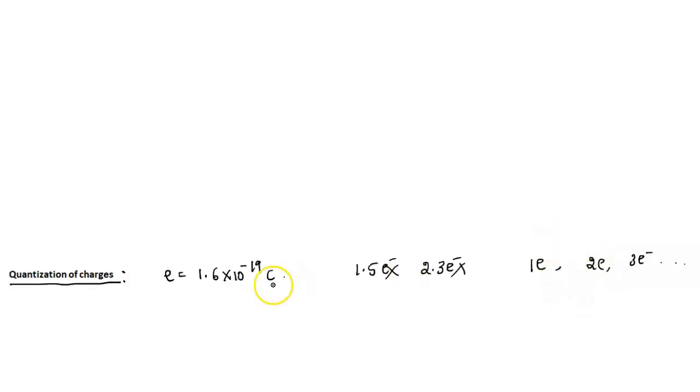In other words, the charge on the body must be an integral multiple of the electron charge, q equals n times e, where n is equal to 1, 2, 3, etc. This is called quantization of charge. So this is the equation. These three are the properties of electric charge.